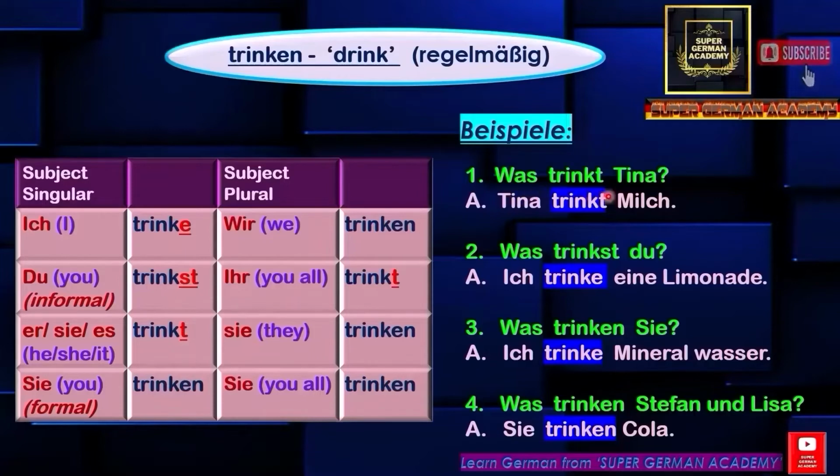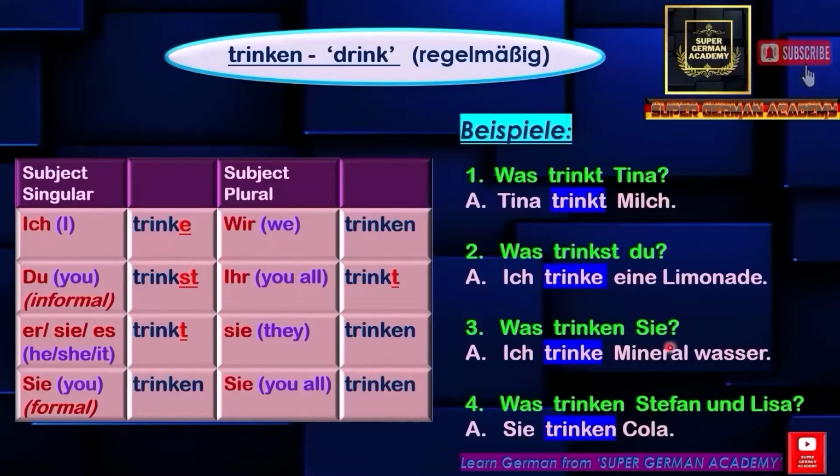Beispiele. Was trinkt Tina? What does Tina drink? Here if you see the conjugation for sie, it is trinkt. So the same comes for Tina. Tina trinkt Milch. Bedeutet Tina drinks milk. Was trinkst du? What do you drink? Ich trinke eine Limonade. I drink a lemonade. See the conjugation here in the table, ich trinke, right? So the conjugation for ich is trinke. So Ich trinke eine Limonade means I drink a lemonade.